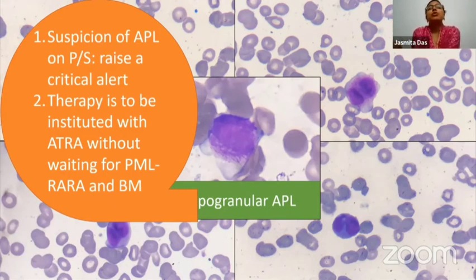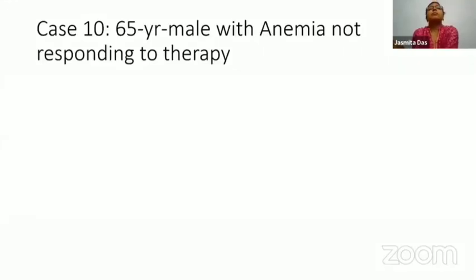That is because therapy is to be instituted with ATRA with or without ATO. And you don't have to wait for a PML-RARA for confirmation and a bone marrow for confirmation, because this therapy can be started without causing the patient any harm and would greatly benefit the patient because it would prevent coagulopathy and a sudden bleed that the patient otherwise may develop.